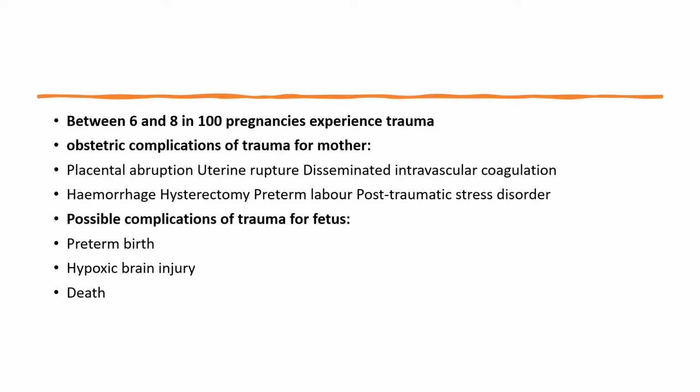Between 6 and 8 in 100 pregnancies will experience some form of trauma. Obstetric complications of trauma to the mother include placental abruption, uterine rupture, disseminated intravascular coagulation, hemorrhage, hysterectomy, preterm labor, and post-traumatic stress disorder. Possible complications of trauma to the fetus include preterm birth, hypoxic brain injury, and death.